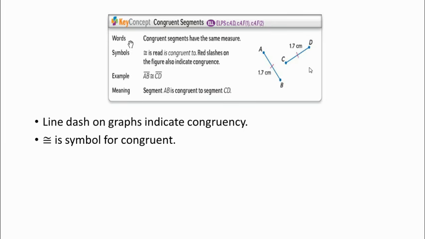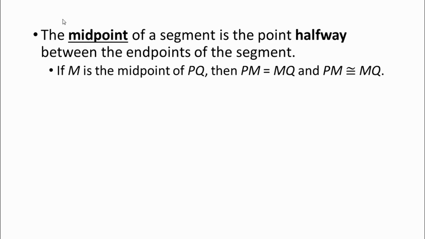And the symbol for congruency, when you write it down, is an equal sign, but it has the little tilde, or the squiggly sign, on top of it. The next thing I want to cover is the midpoint of a segment. The midpoint is, as you might think, halfway in between the endpoints of a segment.